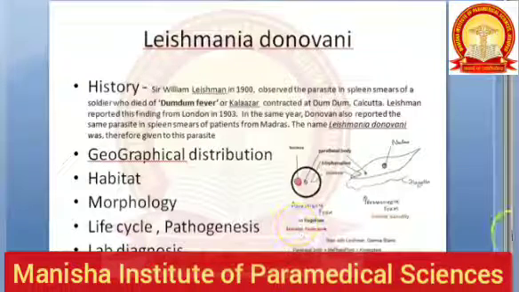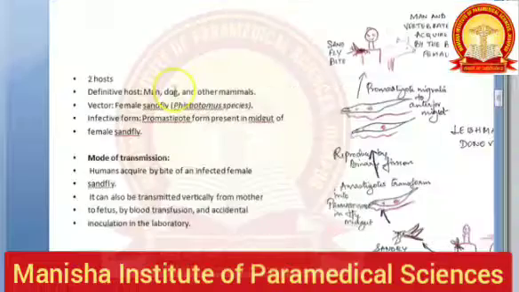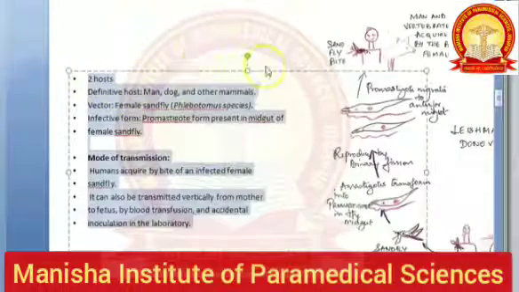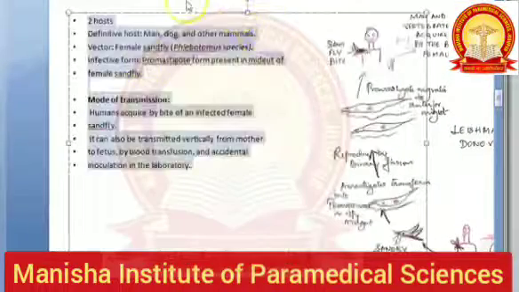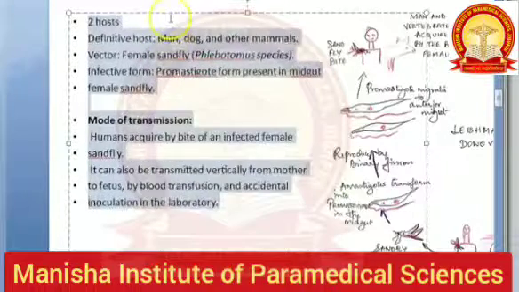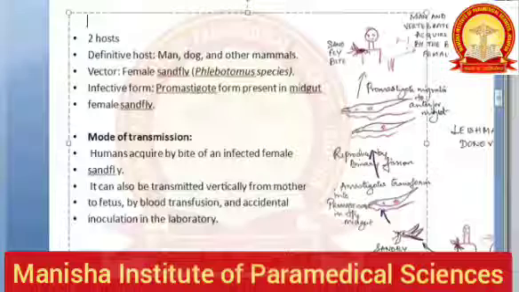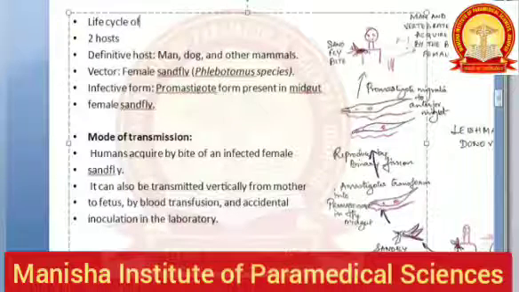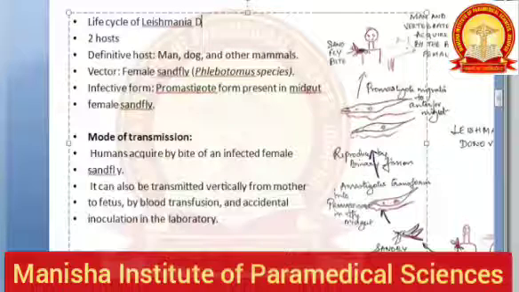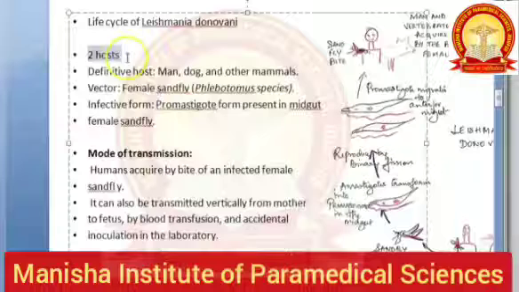So moving on. So basically what you should understand here, there are two hosts. Okay, what are we looking at? We are looking at the Leishmania donovani life cycle of Leishmania donovani. Okay, so basically there are two hosts.